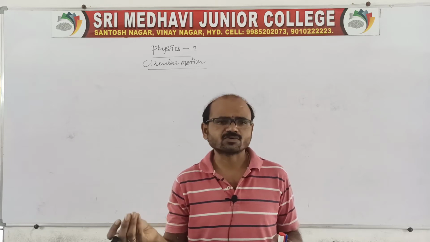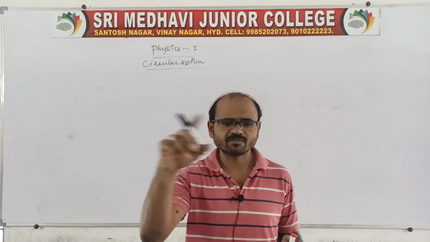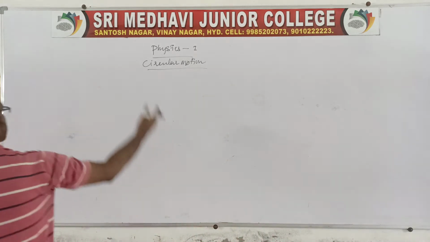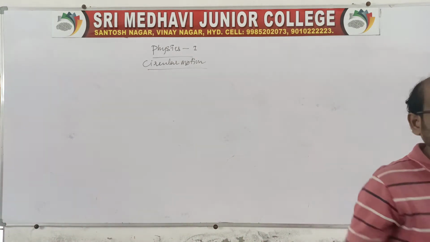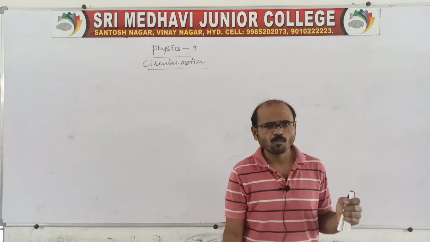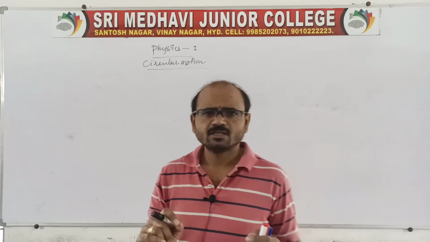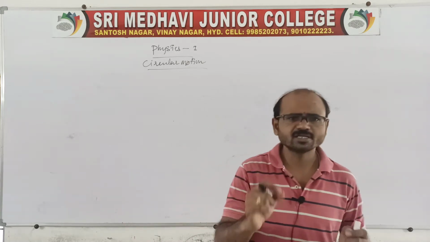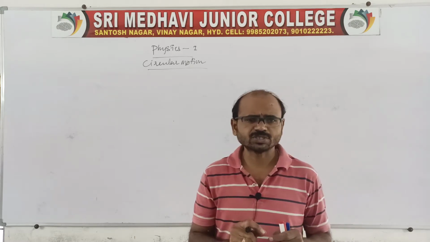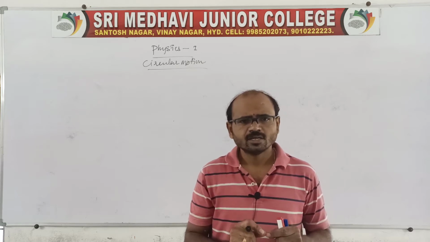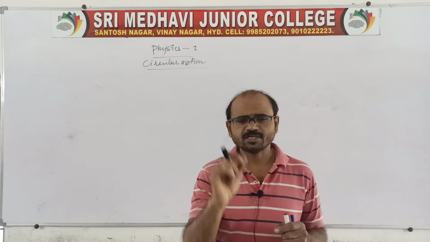Let us move to the next quantities. These belong to angular quantities, because the particles are revolving in a circular orbit. So what is meant by circular motion? We have two types of circular motion: uniform circular motion and non-uniform circular motion. Here let us discuss uniform circular motion. We should know the new quantities which are introduced in this circular motion.